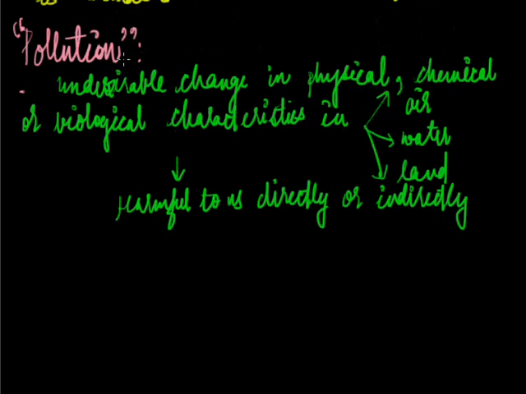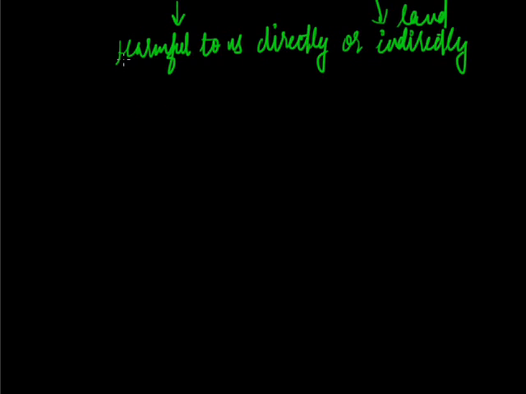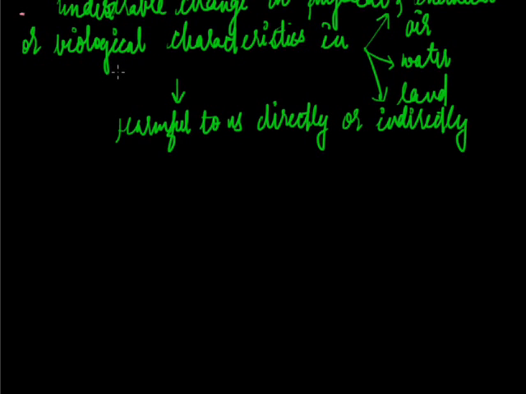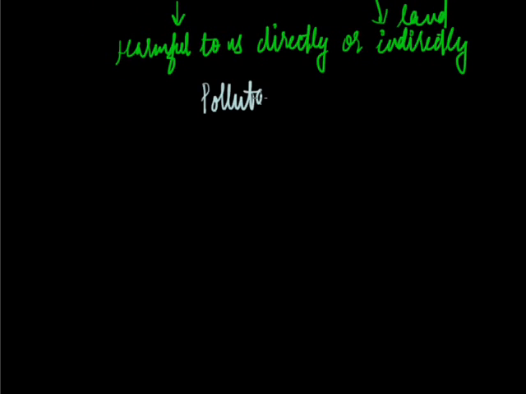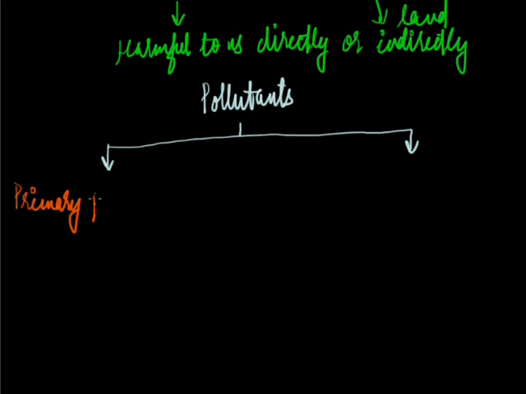Now these pollutions are caused by pollutants. Pollutants are those substances that are causing pollution. So let us classify the pollutants. Pollutants are mainly classified into two categories: primary pollutants and secondary pollutants.